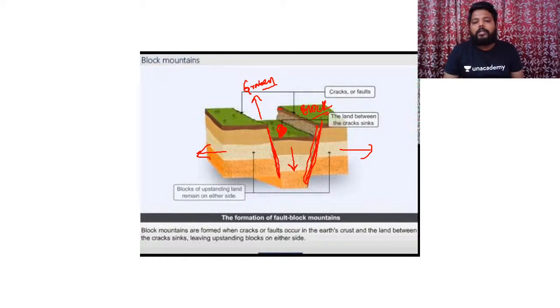So block mountains are formed when cracks or faults occur in the earth's crust and the land between the cracks sinks, leaving upstanding blocks on either side, which are called block mountains. In India, the Narmada and Satpura were earlier fold mountains, but as of now they are block mountains, because in between them a rift valley developed.